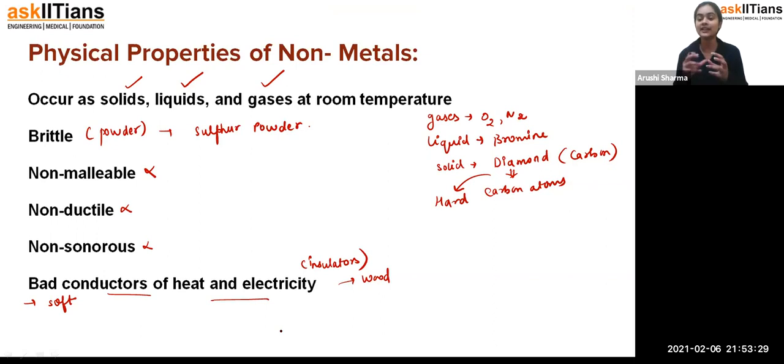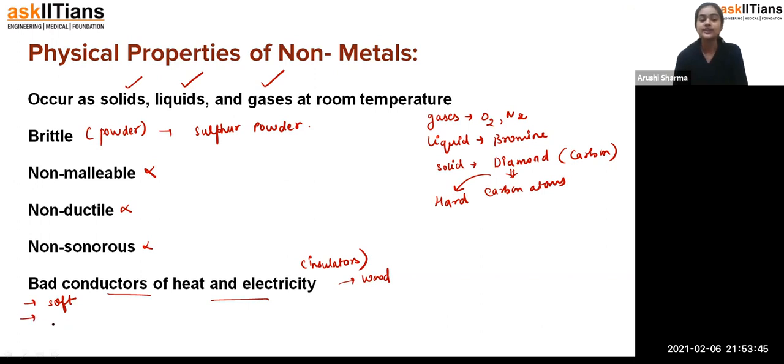Even, students, when you burn wood, it converts into ashes. Exactly, in the case of an iron rod, we get the heat at the other end also, but in the case of wood, it converts into ashes. Fine, students. So that's the condition for non-metals, that they are bad conductors of heat and electricity.